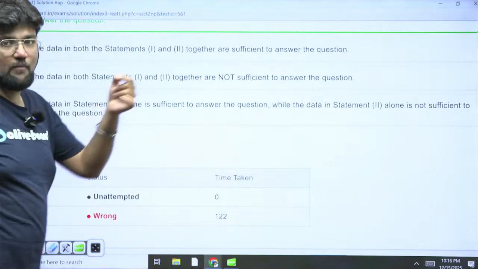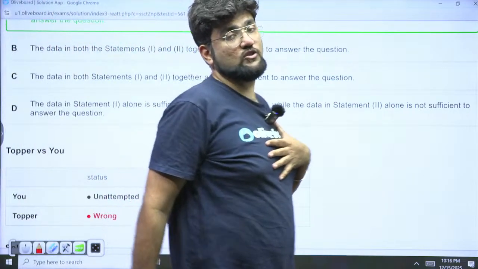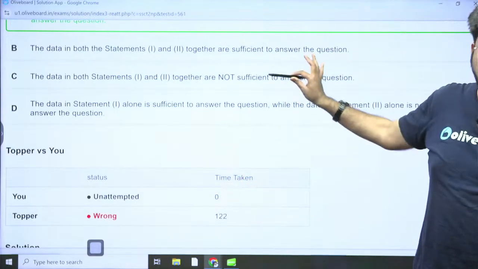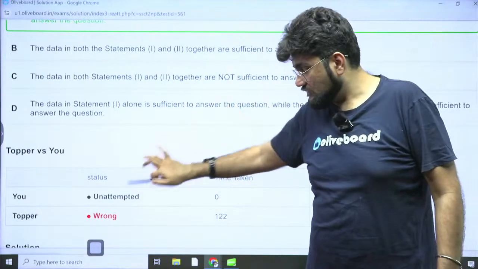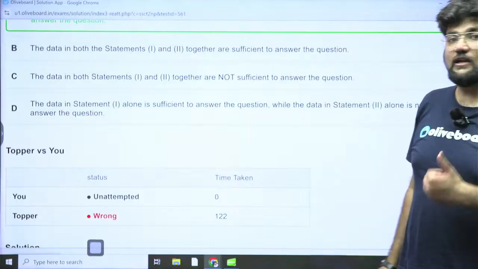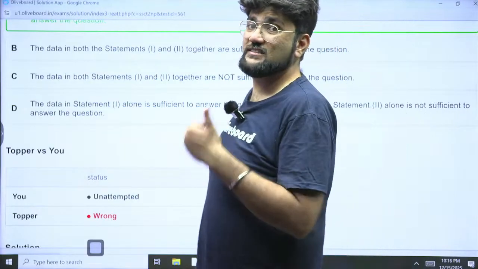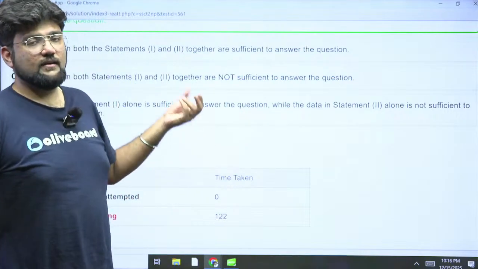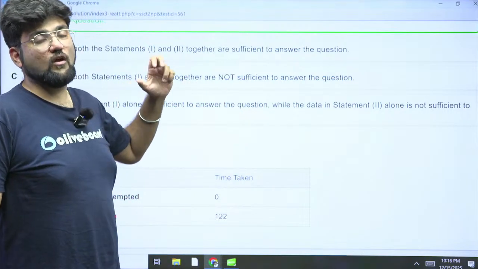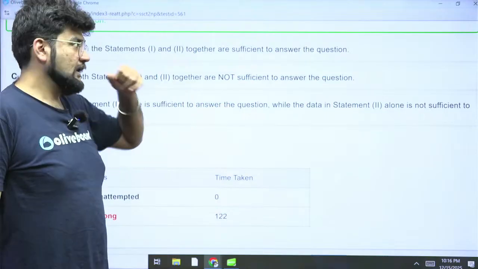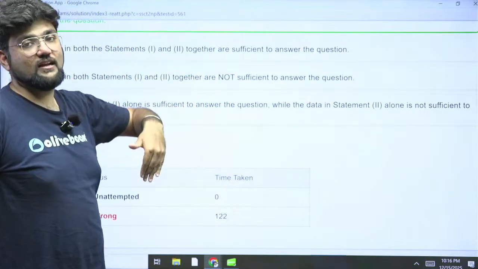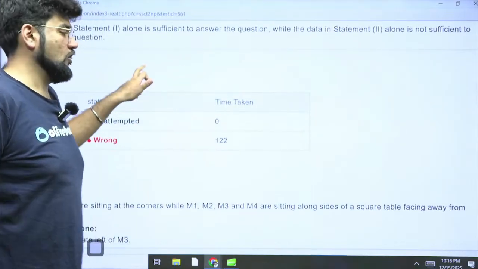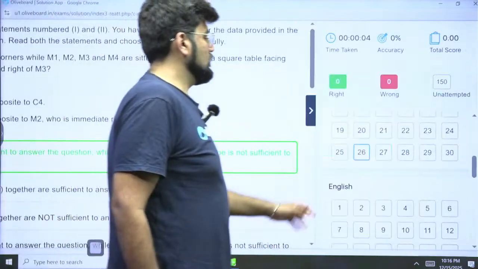122 seconds. Just moments ago I told you the data sufficiency. I have seen questions where students have usually taken more than 100 seconds. 2 minutes wasted here, and after that, this was incorrect also. So can you calculate the loss data sufficiency is causing to you just because of the C-type errors you're doing and the not-to-solve-the-whole-thing paradox which you're getting trapped in? I have spoken about this in detail on this channel. Go ahead and check out the deep analysis of data sufficiency. It's actually going to help you a lot to come out of this problem.